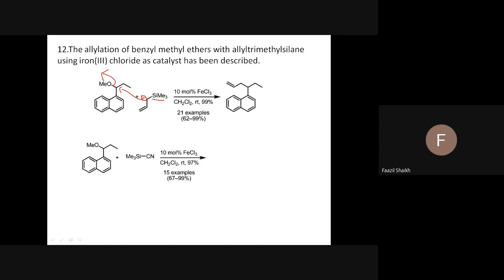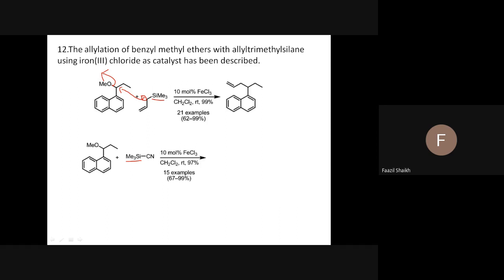Similar here. What do you say? Which group will be introduced now? It is your turn, all of you. Tell me about it. What do you think for this?